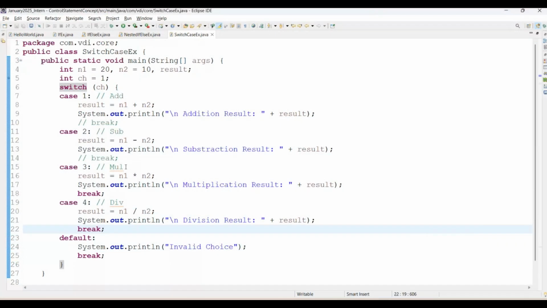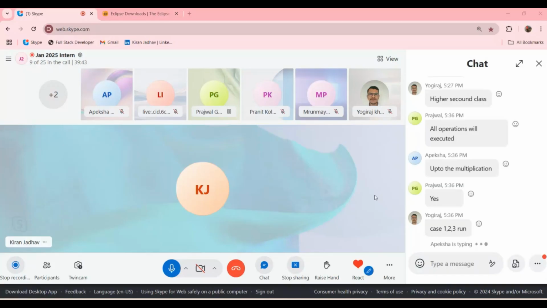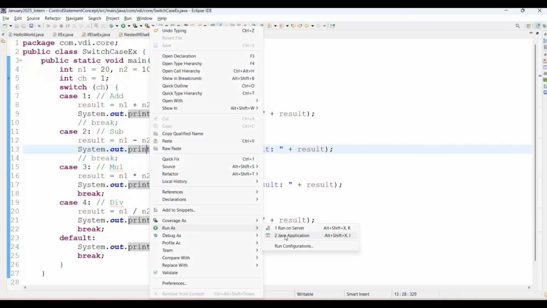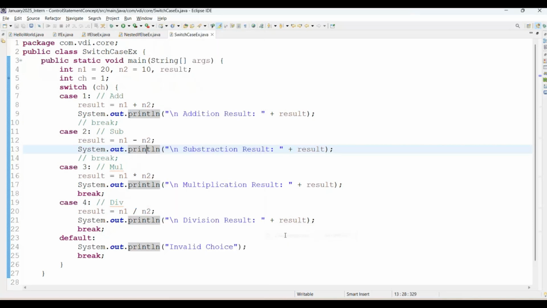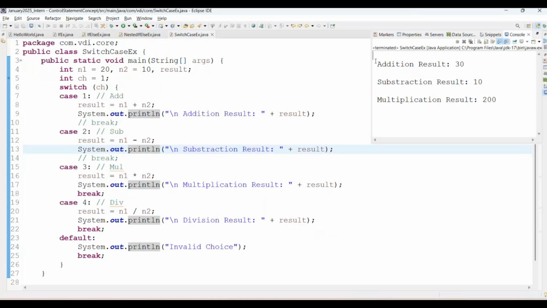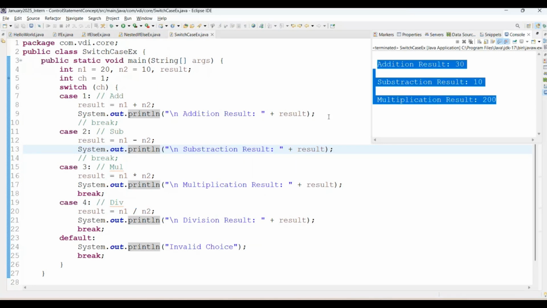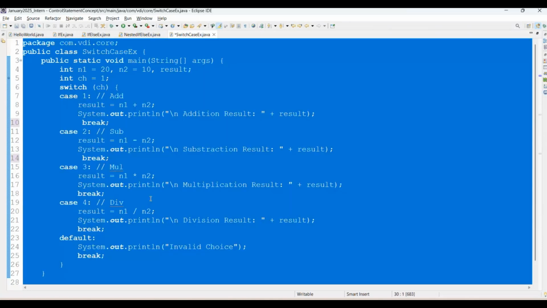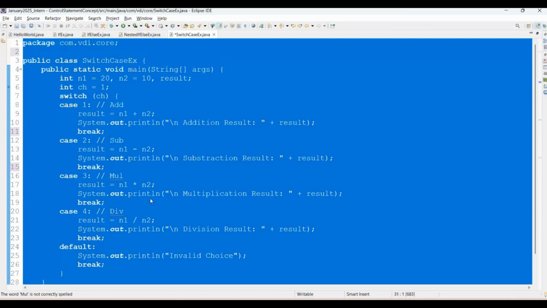Up to multiplication, it will run whatever Apeksha and Uyghur suggested here, right? Perfect. It will print addition, subtraction, and multiplication, and after that there is a break statement. I hope you got the clarity of break as well. Then Control A, Control I, Control Shift F will format the code.